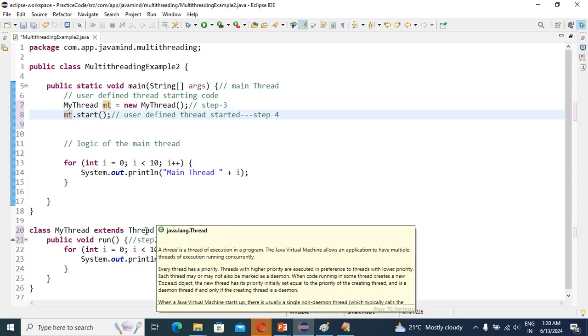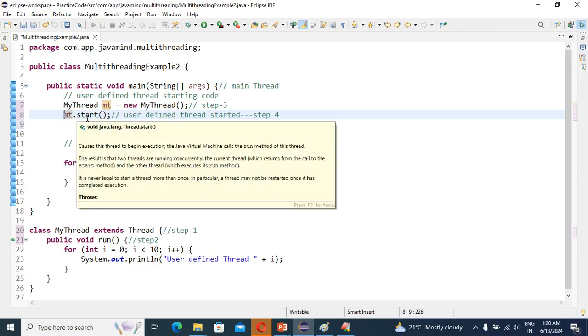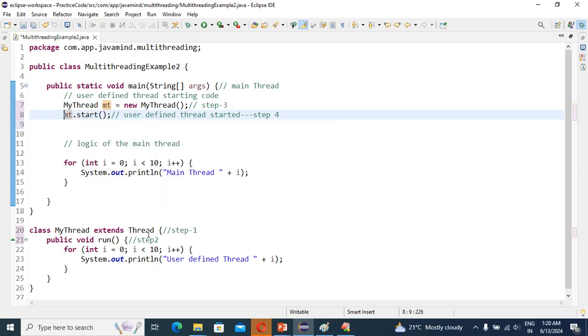If the start method is executed from the Thread class, that means our myThread class will be registered into the thread scheduler.